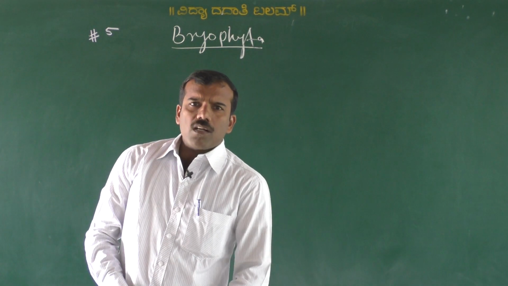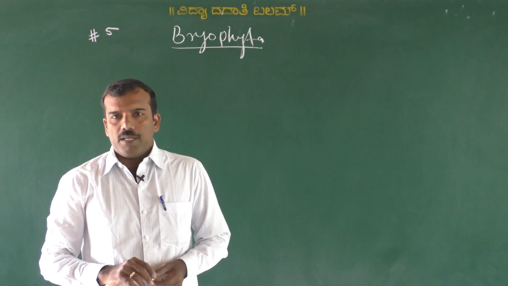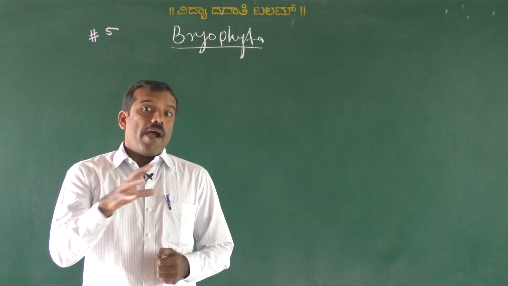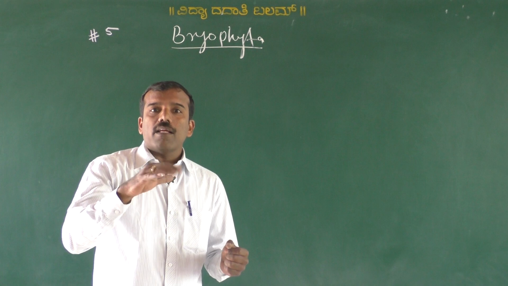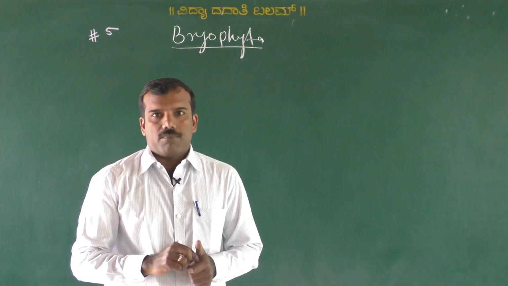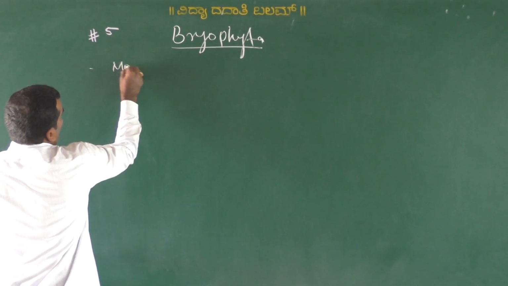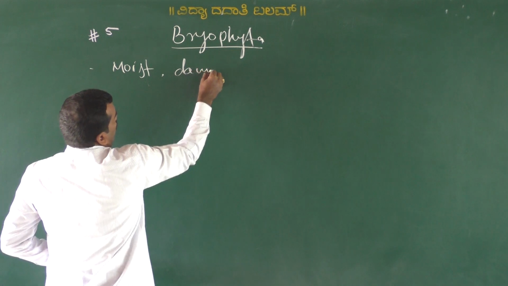So bryophytes are commonly found in terrestrial habitat, especially in moist areas, moist soil, damp places, and shady areas in the hills.